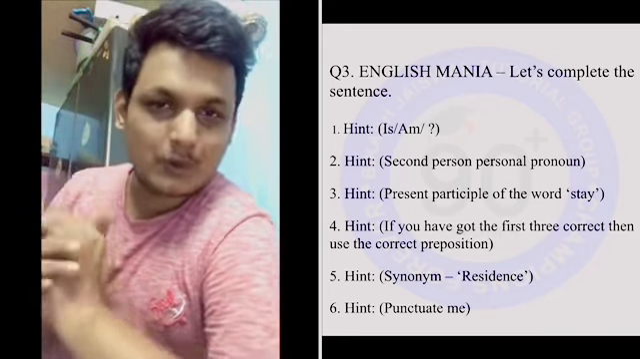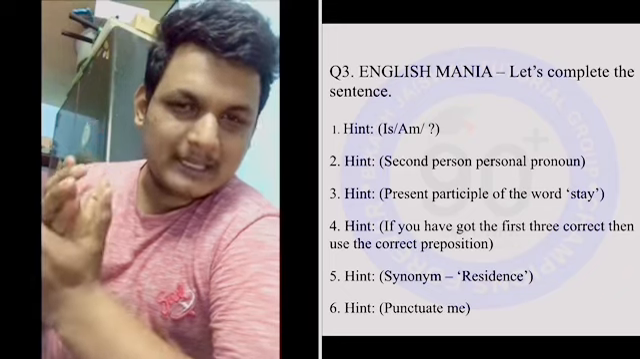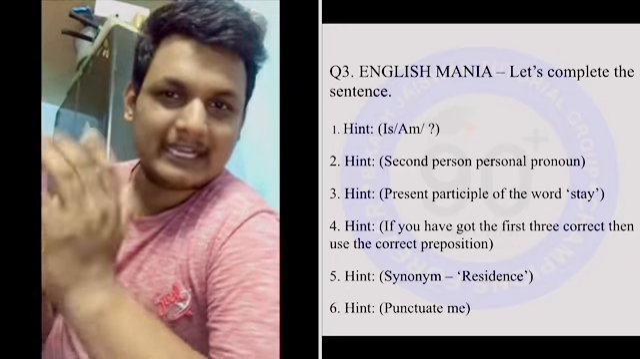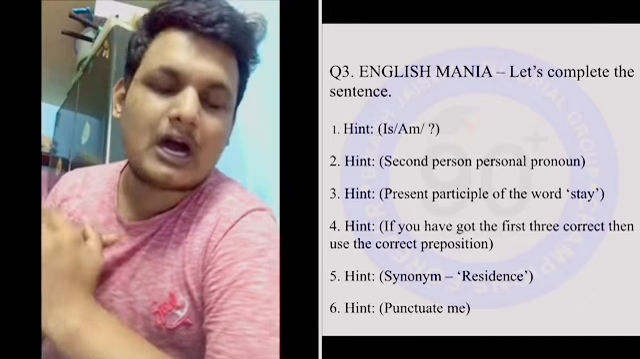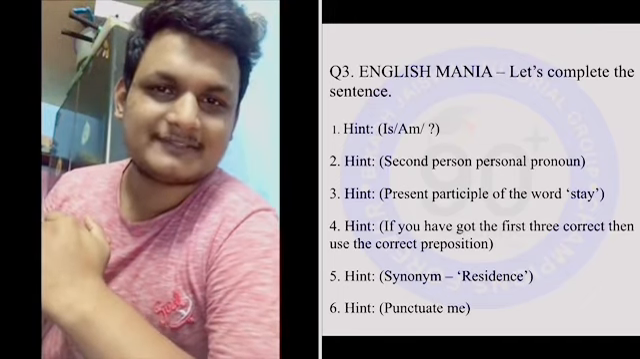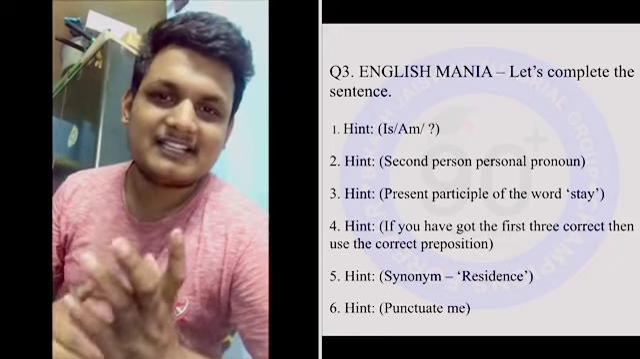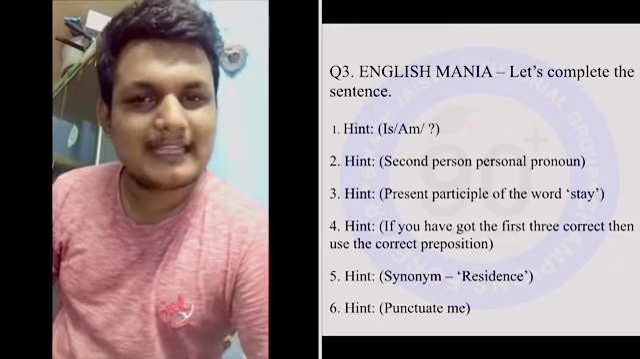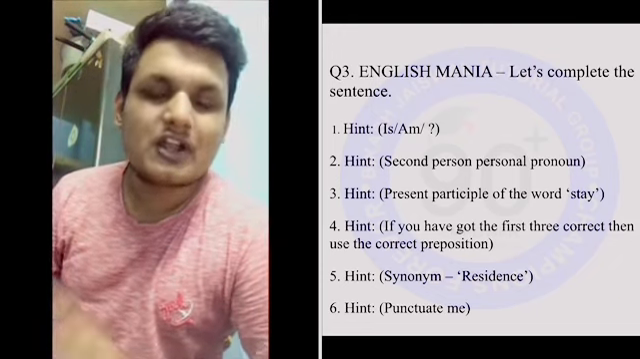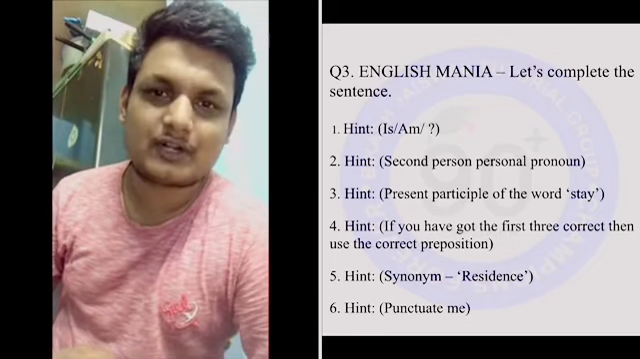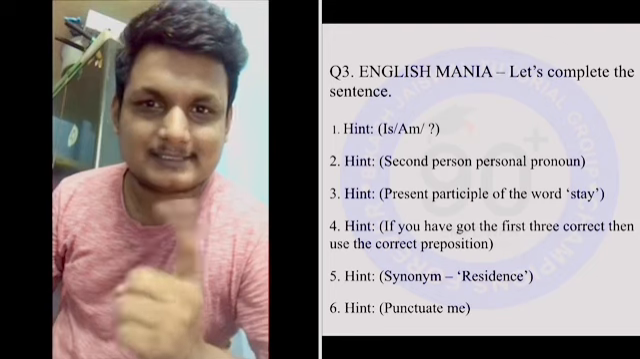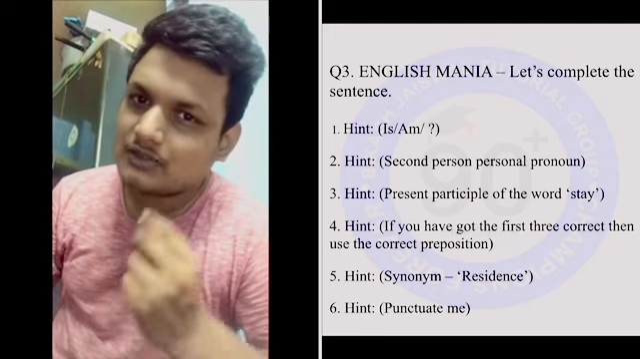Our fourth hint says if you have got the first three correct, then fill in the correct preposition. Now, only by knowing three words we cannot put any kind of preposition there. So we'll put a blank there and move down to our fifth hint. Our fifth hint says give a synonym for residence. The synonym for residence can be home, it can be house, etc. But here what fits in is home.